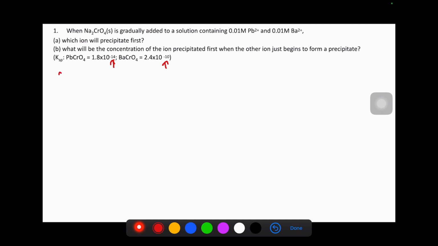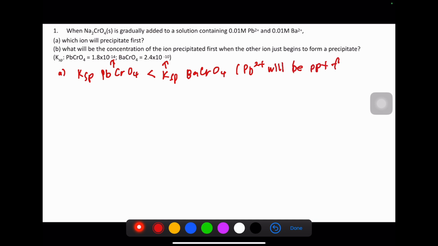So to answer part A, we just compare the Ksp values. So lead chromate we can understand is lower than barium chromate. So definitely lead chromate will precipitate first. Therefore Pb2+ will precipitate first. Okay. So for part B, what will be the concentration of the ion that precipitates first?